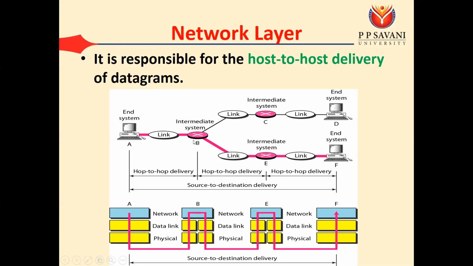That there are two categories of routing protocol, that is the distance vector routing and the link state routing. And in the distance vector routing, again we have two protocols, that is RIP and OSPF, that we are going to see. Okay, so the main thing about this network layer is, the first thing is we need to learn about the host to host delivery, and for that we require the IP address.